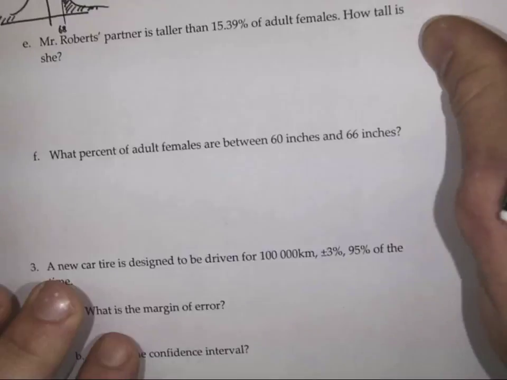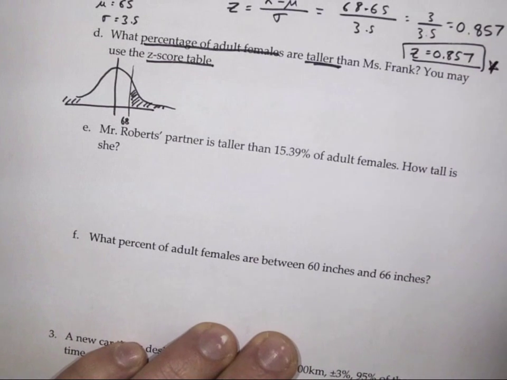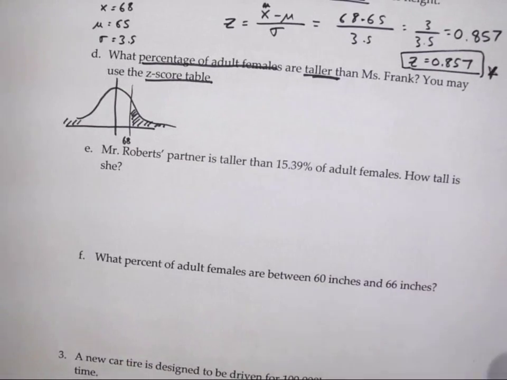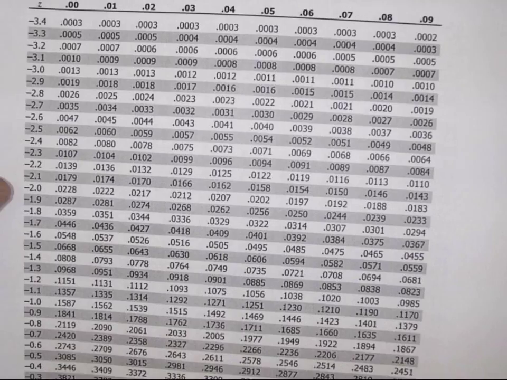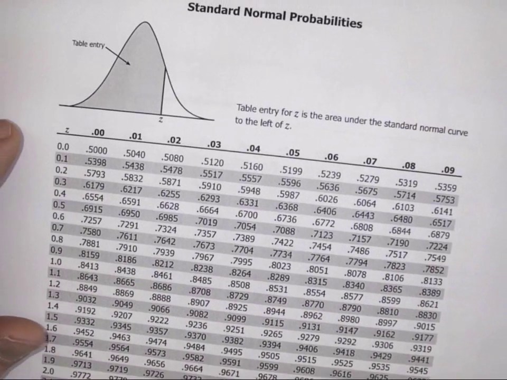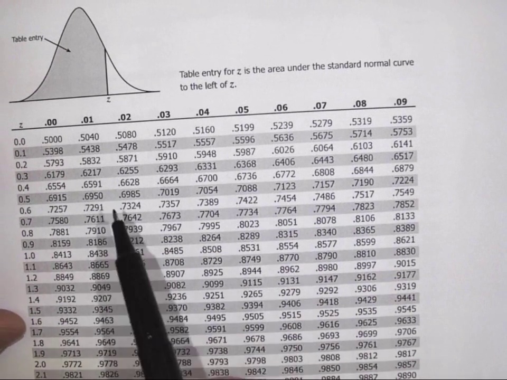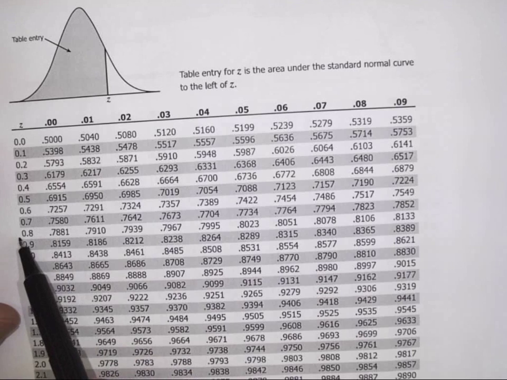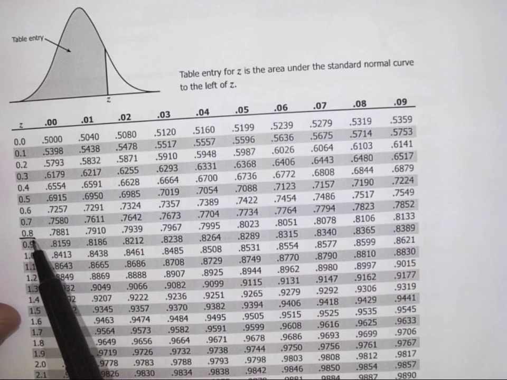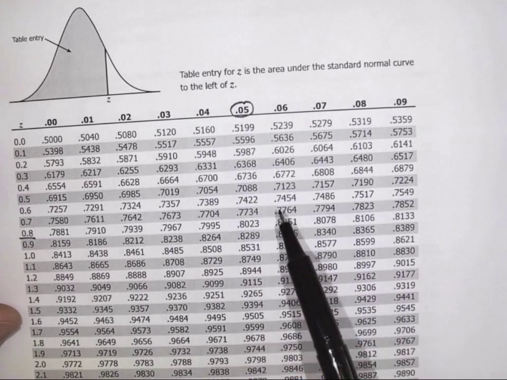The way we find the exact value is to turn to our Z-score table, reminding ourselves that Ms. Frank's Z-score is 0.857. We're going to turn to the positive end of the standard distribution, and we've got Z is 0.8, 0.85.